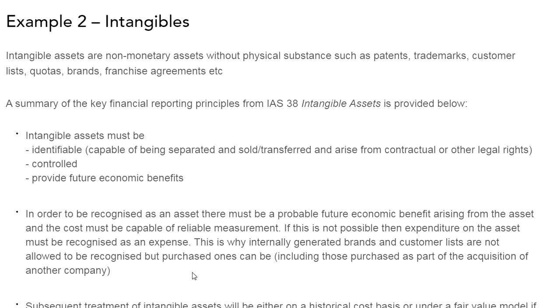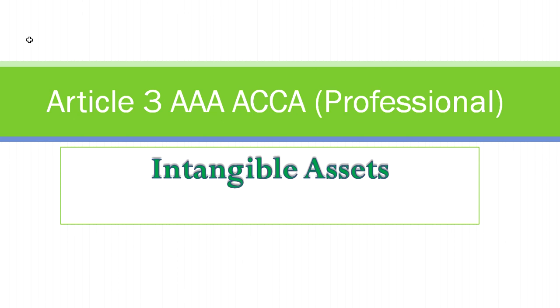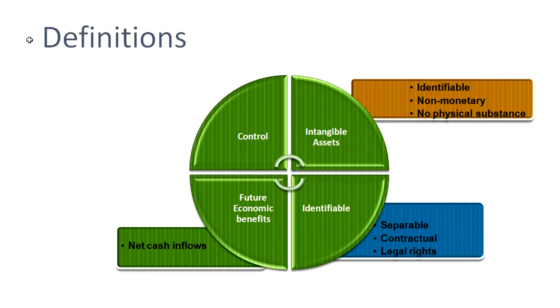So now I'm moving on to another accounting standard, which is intangible assets. This is your Article 3, Associate for Chartered Certified Accountant, Advanced Auditing and Assurance for the professional level, intangible asset. This is again an interesting standard, and the definitions of intangible assets, identifiable, future economic benefits and control, we will be learning in this.